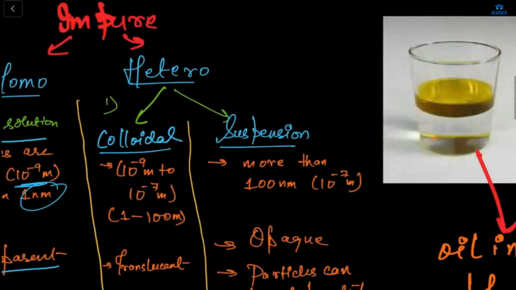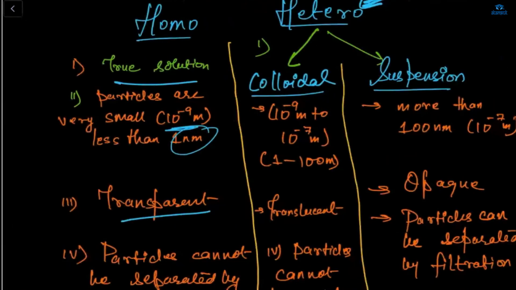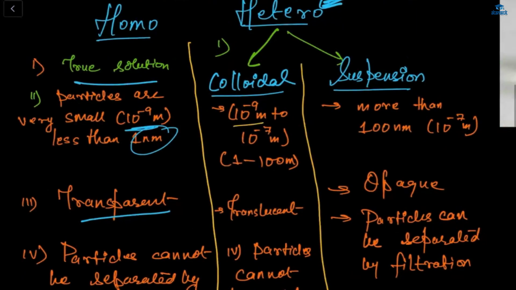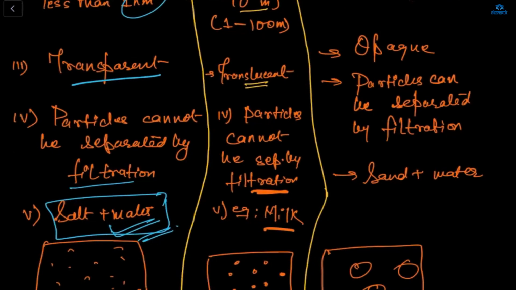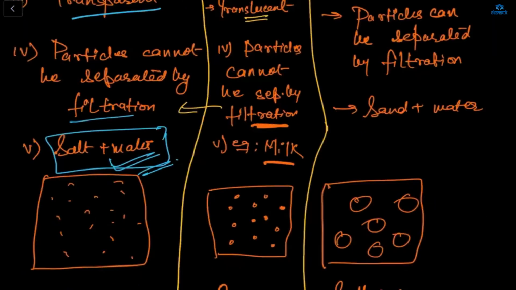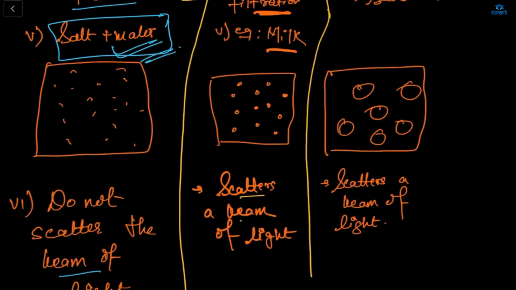Next, hetero means a non-uniform composition, and hetero is divided into two types: colloidal and suspension. So what is colloidal? The size is 10 to the power minus 9 m to 10 to the power minus 7 m, and this is translucent. Here particles cannot be separated by filtration, same as a true solution. Example, milk, and here it scatters the beam of light.